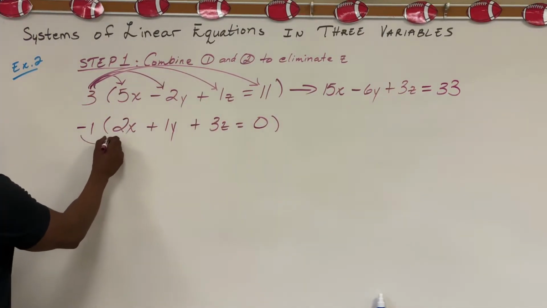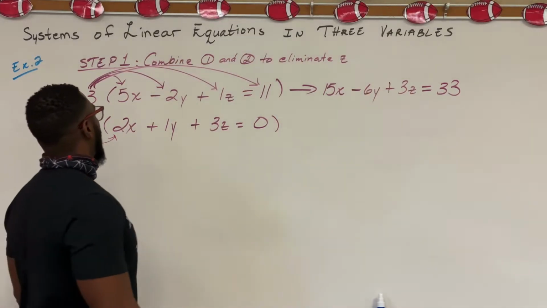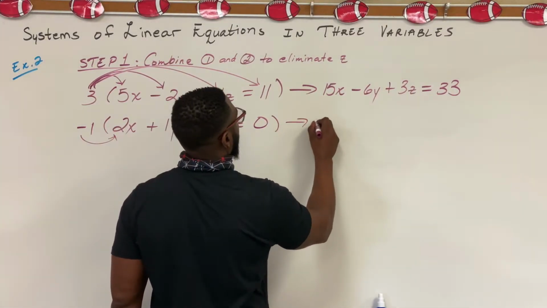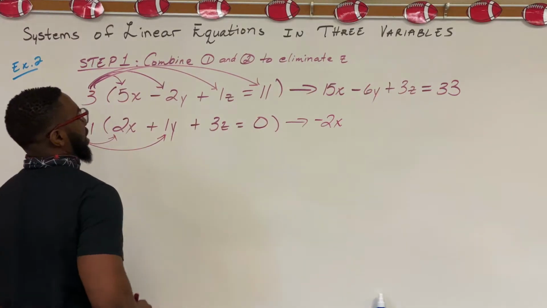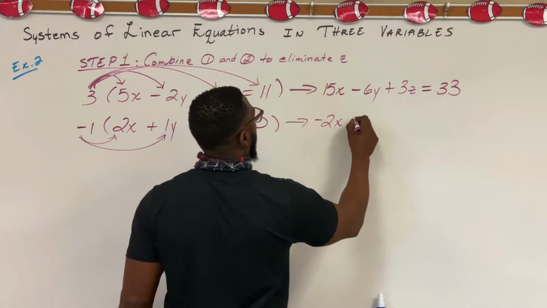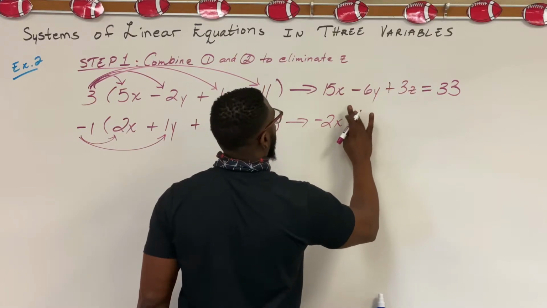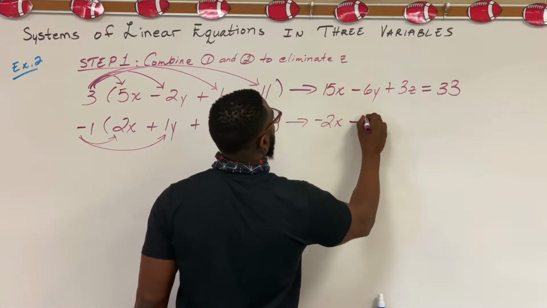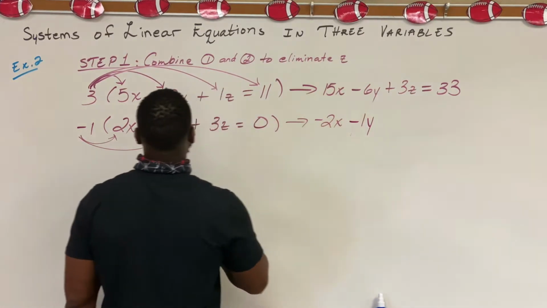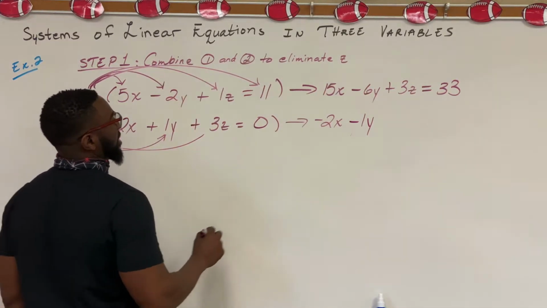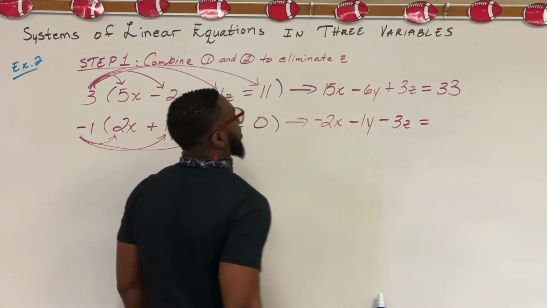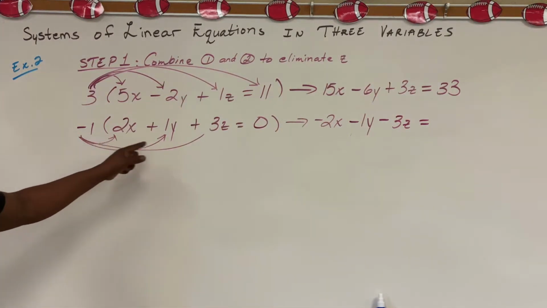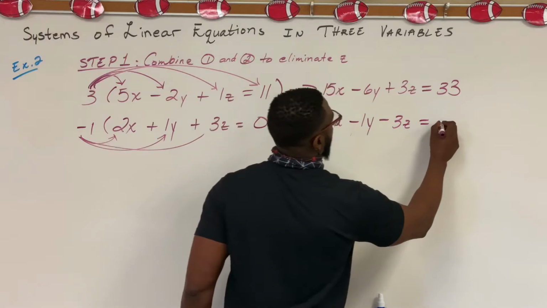We go to the bottom. Negative 1 times 2x, negative 2x. Negative 1 times 1y, negative 1y. Negative 1 times 3z, minus 3z. Negative 1 times 0, 0.